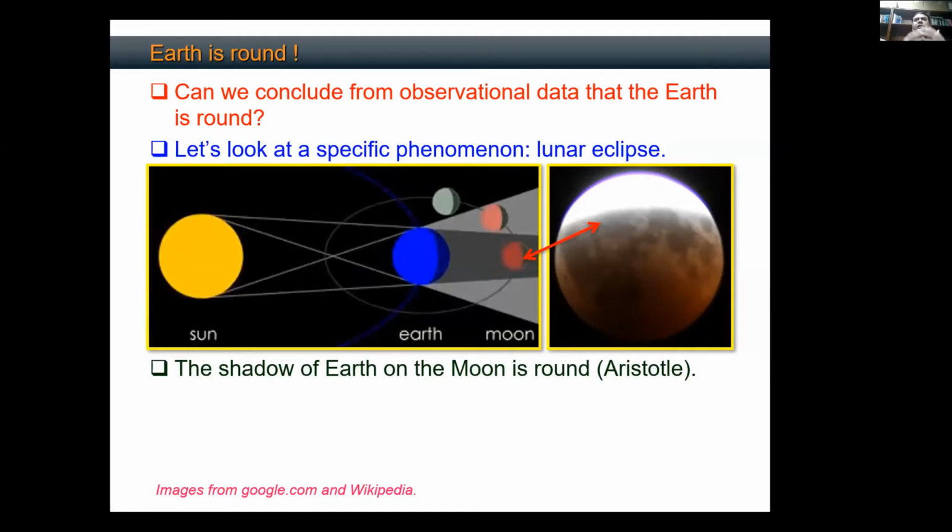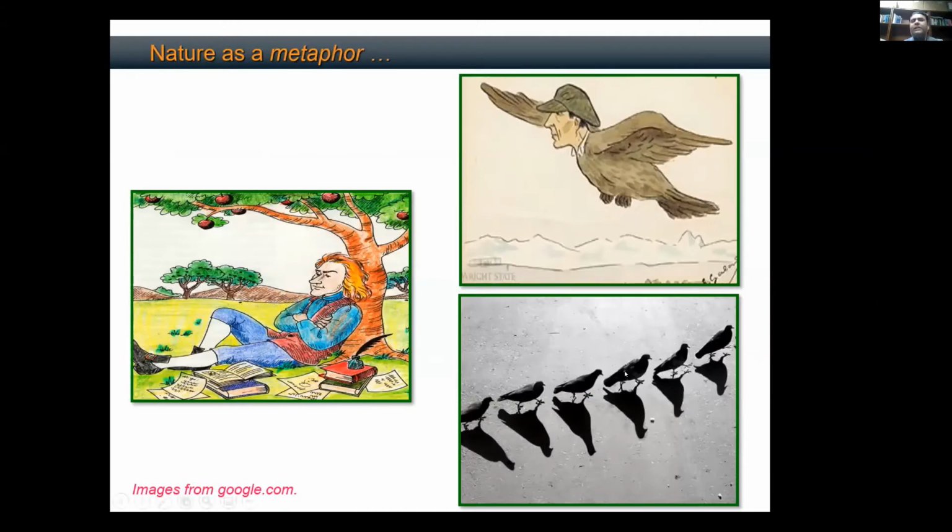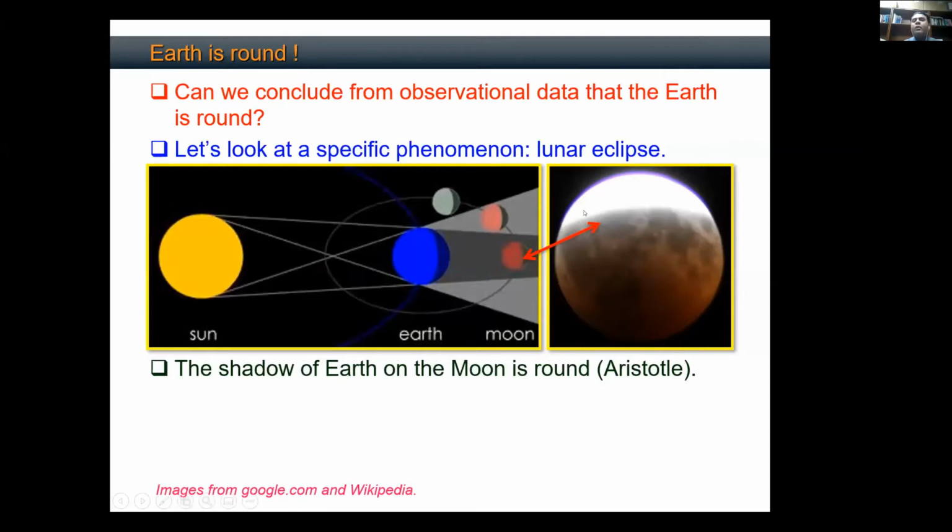He could not see the Earth directly, like we can see these birds and see that these are three-dimensional objects. What is the shape of this object? Aristotle only had access to these projections. By his naked eye, he could see these projections, and he found that they are always curved shadows, no matter which direction I look at.